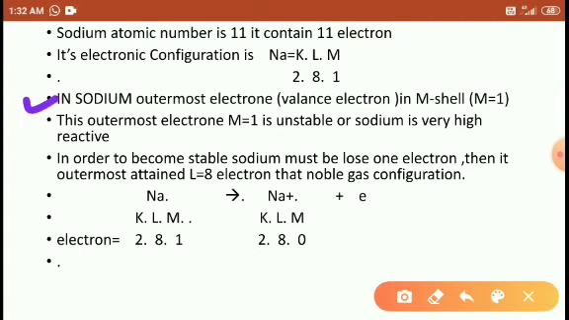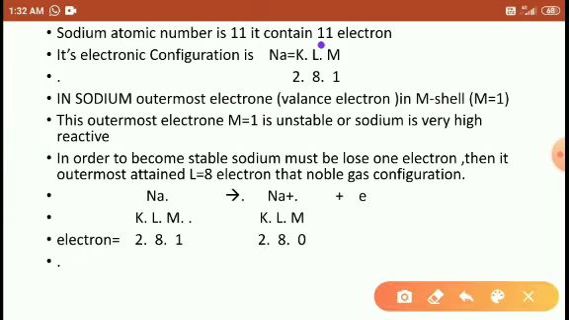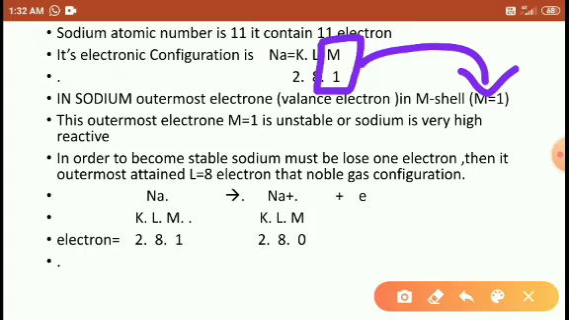So in sodium, the outermost electron, or you may say valence electron, is in the M shell. The outermost electron is present in the M shell, which is M = 1. Look at it, students, this is the outermost electron, M = 1.